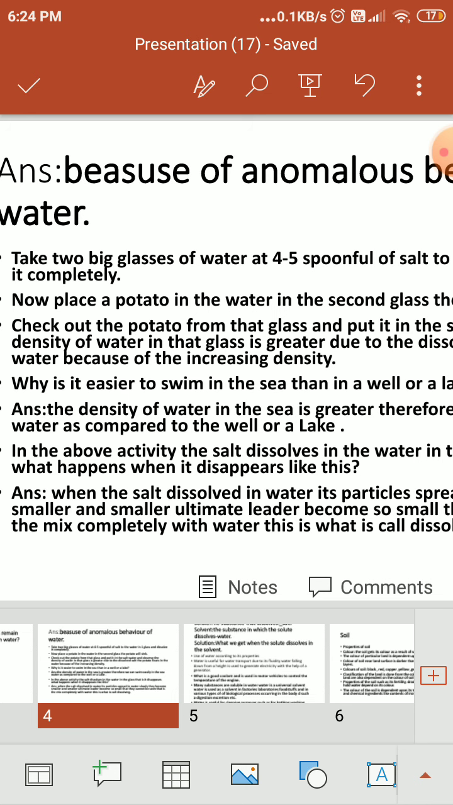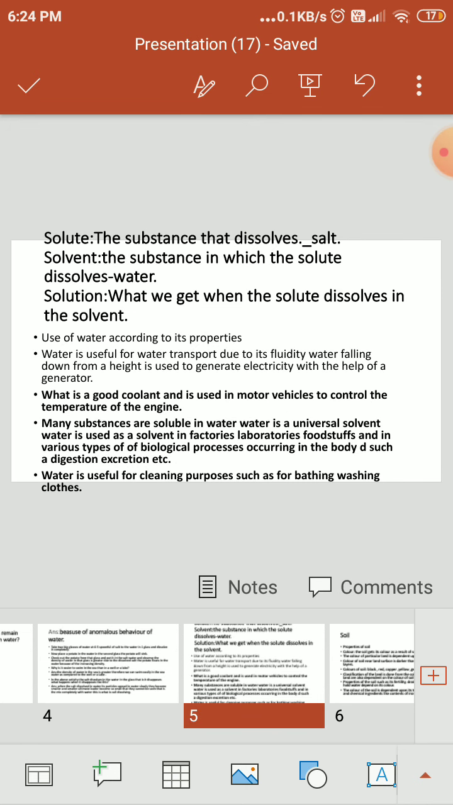Depending on this, we can get three terms, that is solute, solvent and solution. So what is meant by solute? The substance that dissolves. Here in the activity, the substance that dissolves is salt. Solvent is the substance in which the solute dissolves. Here it is water. And what is the solution? What we get when the solute dissolves in the solvent, the mixture of this salt and water, is the solution.